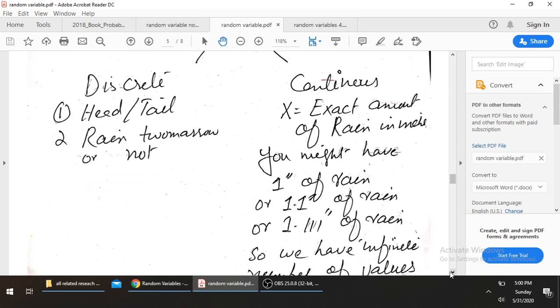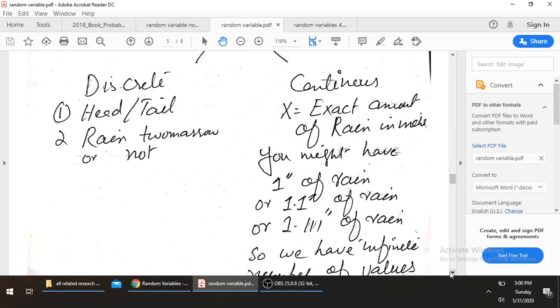Another example of discrete is flipping a coin. Another example is whether it rains tomorrow or not. If we use an indicator function, if it rains tomorrow then 1, and if not then 0.